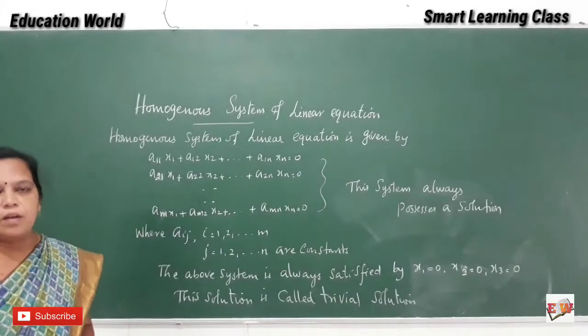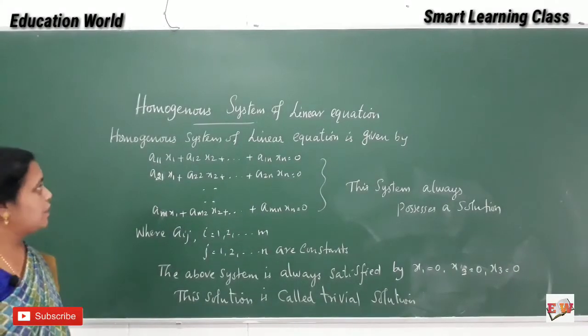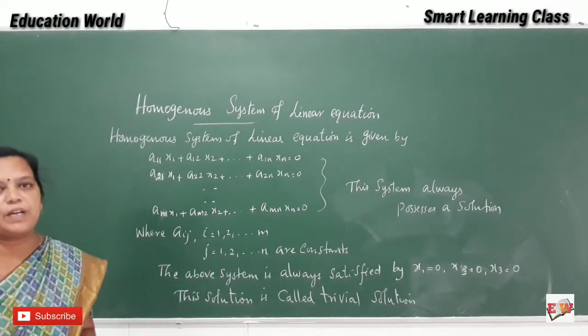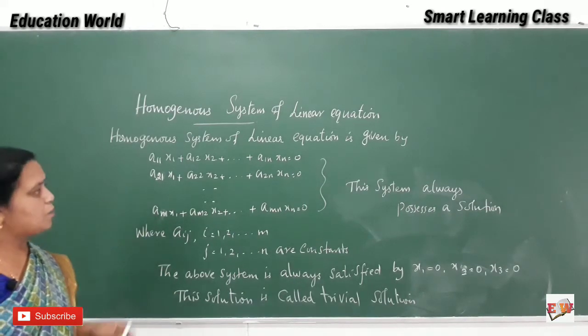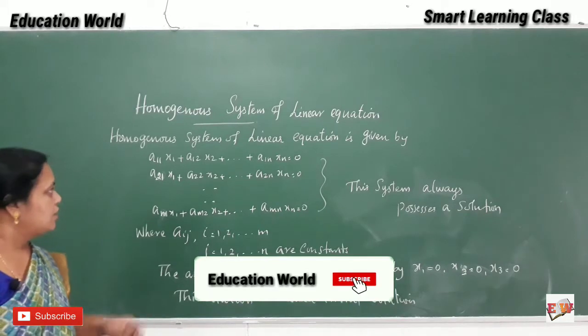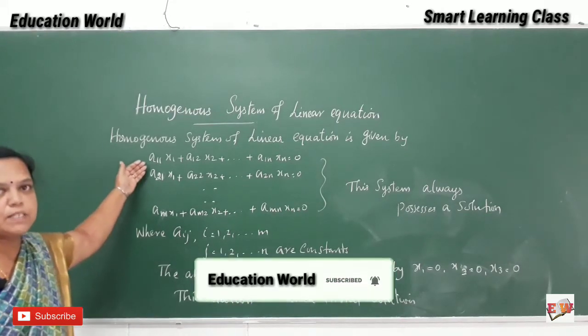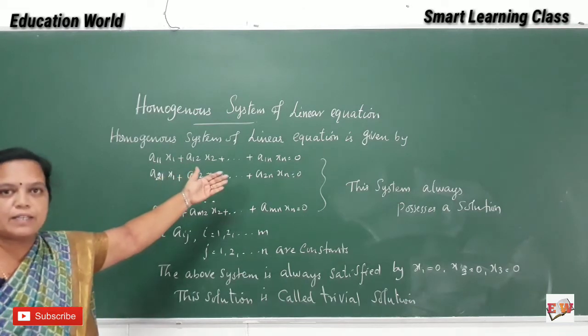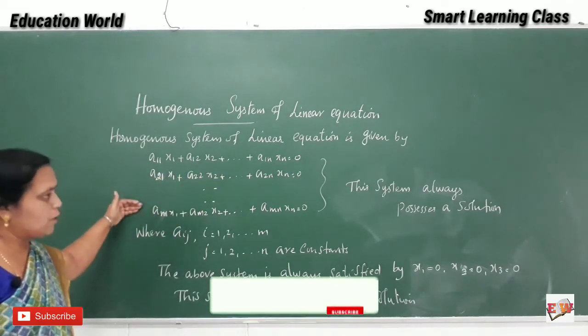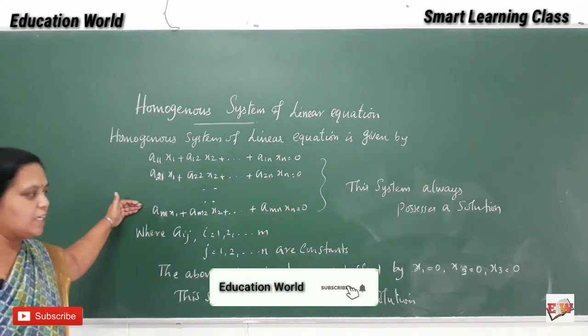Hi students, now let us see the homogeneous system of linear equations. First we recall the homogeneous system of linear equations, that is a11 x1 plus a12 x2 up to a1n xn equals 0. This is the homogeneous system of linear equations.